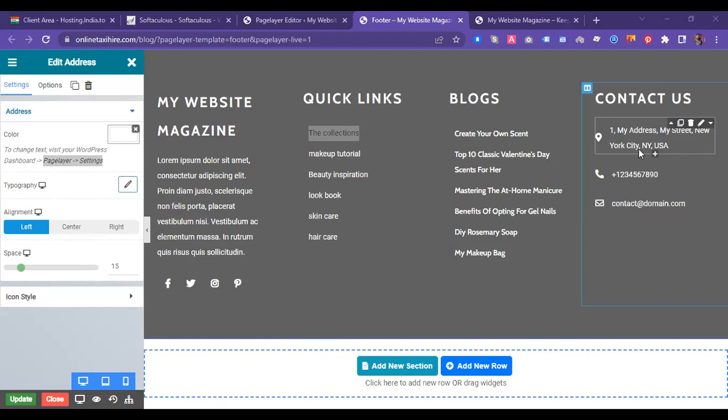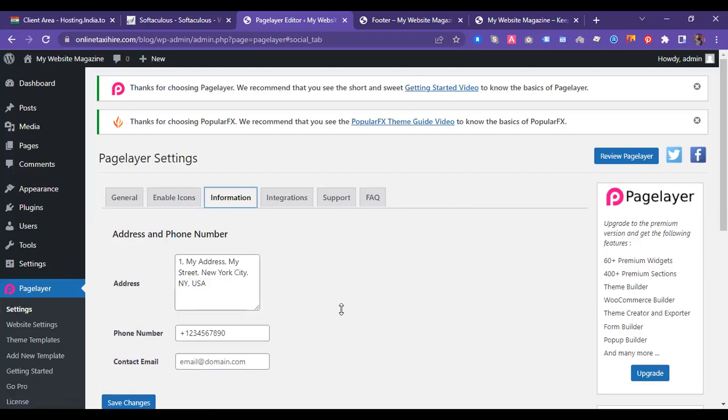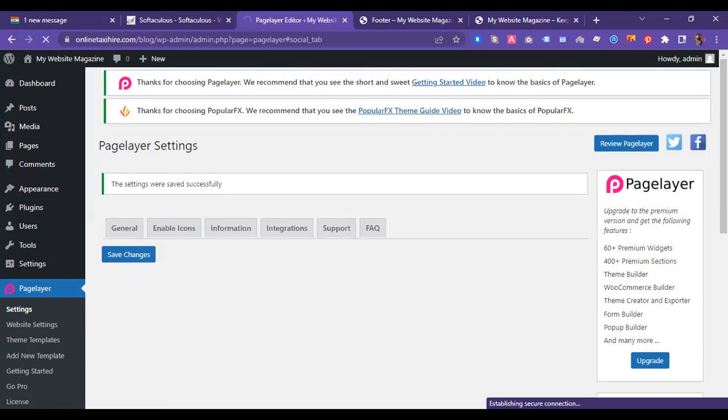So now, when I click on this, I came here, color. To change text, visit your WordPress dashboard, page builder settings. So they're instructing me that I need to move from here to the dashboard section and the page builder settings. I came here, this is the page builder and this is the setting. So what I am doing here, I am going to change its name and leaving each and everything else, just to show how our changes will be displayed. And I made changes.